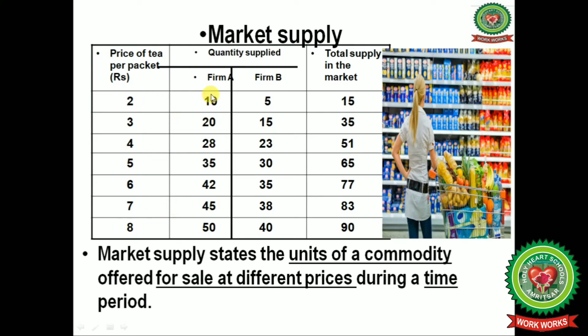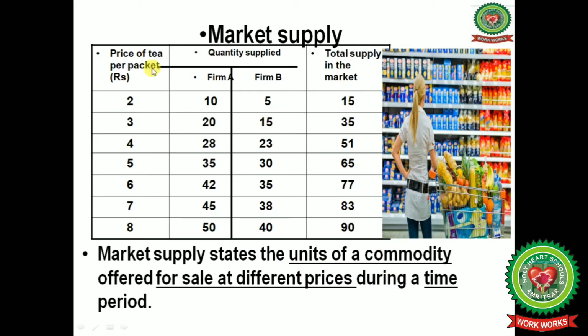With the increase in the price, you can see that the supply of tea packets is also increased by firm A and by firm B. And the total supply in the market is also increased with the increase in the price level of tea packets.